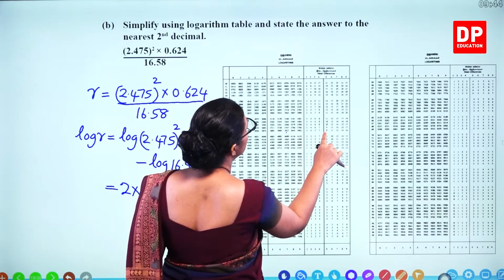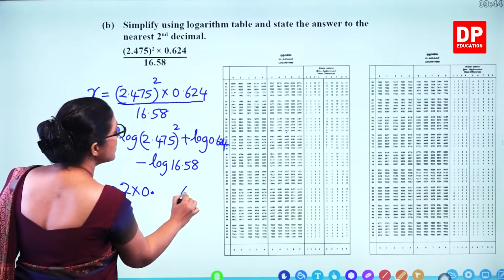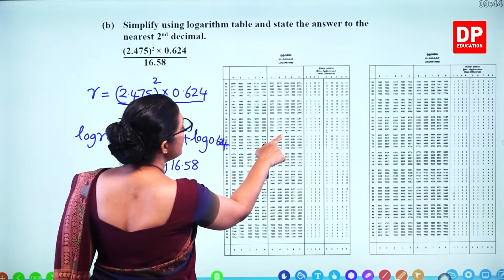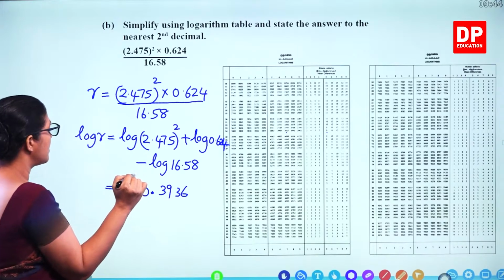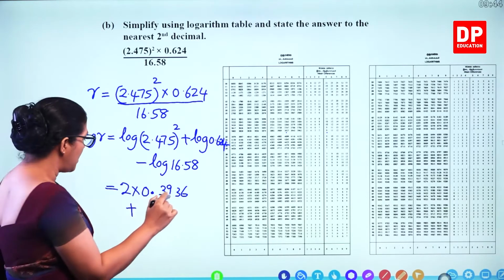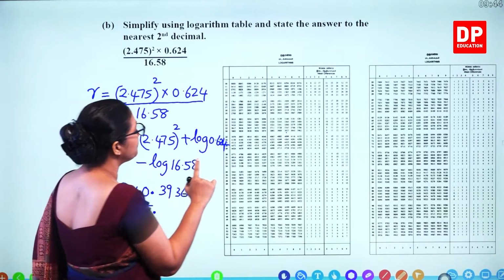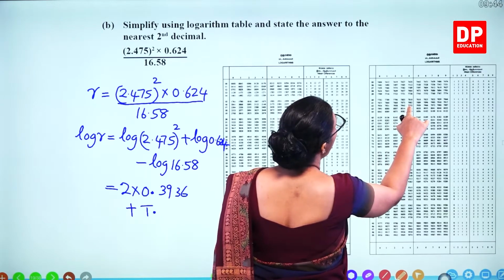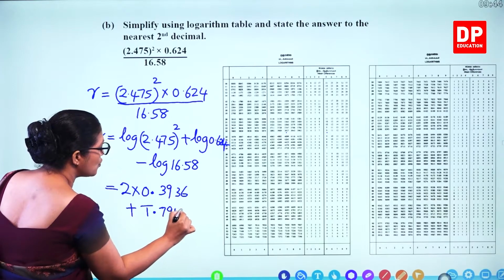2475. You have to add 9. So, what's the answer? 9 plus 7, 16 and 1 remaining. So, 3, 39, 36. Then plus 0 point something. That means we have to write bar 1. 62, 4. That's the second table. 62, 4. 79, 52. 79, 52.